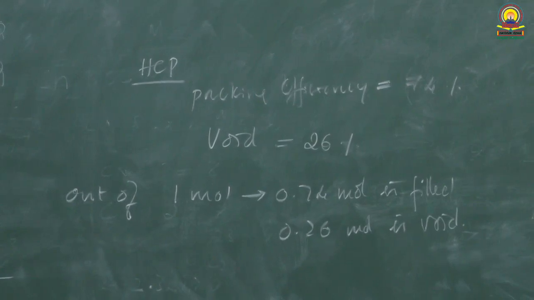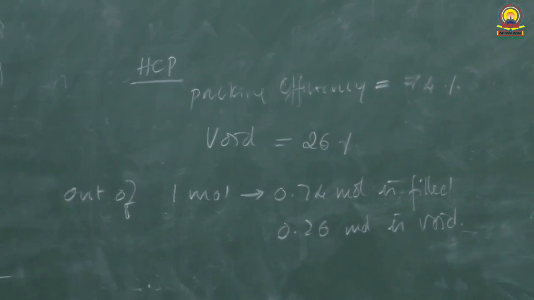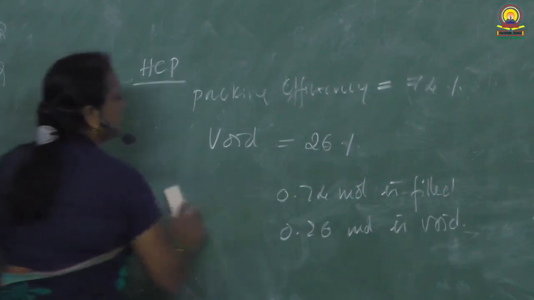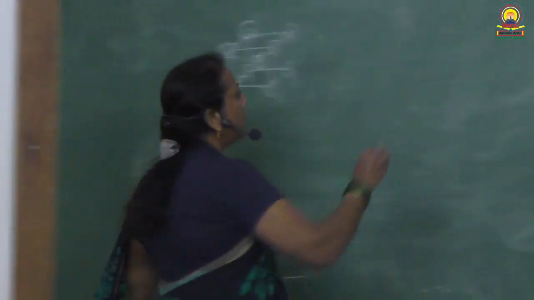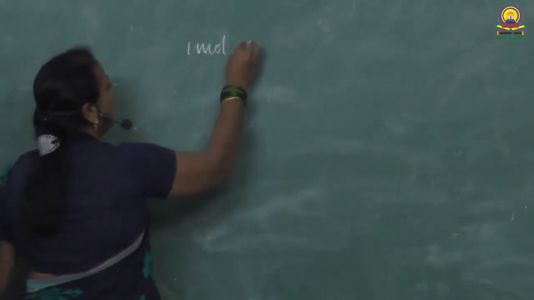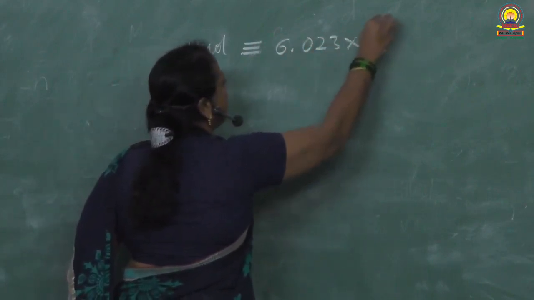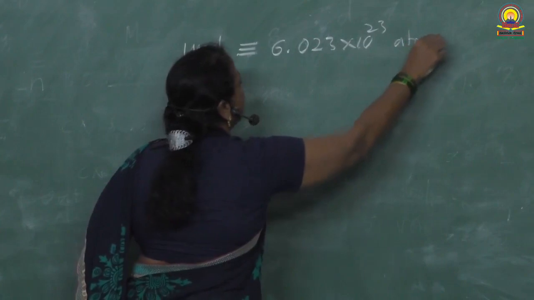The compound forms HCP structure. What is the total number of voids in 0.4 mole of it? Okay, see, 1 mole corresponds to 6.023 into 10 raised to 23 atoms or particles.